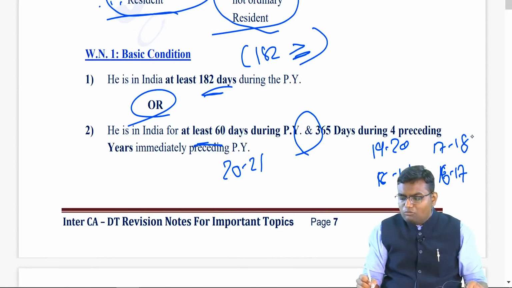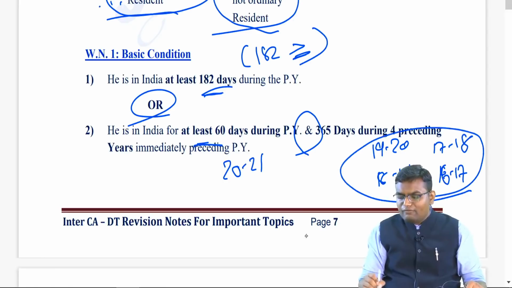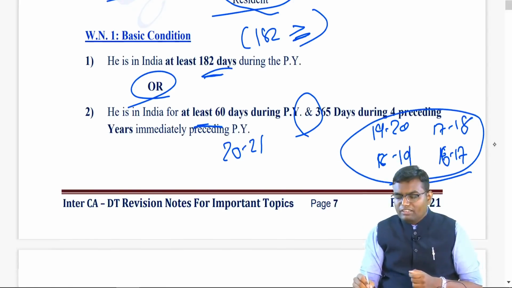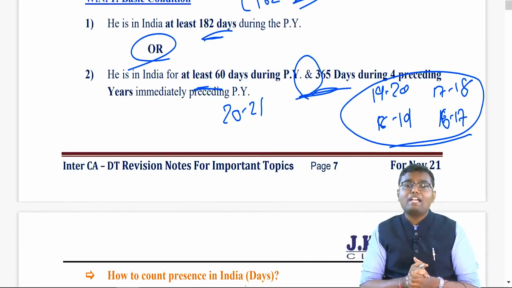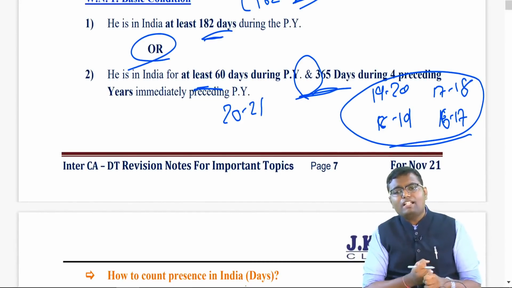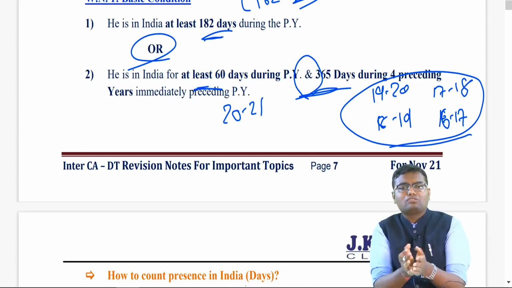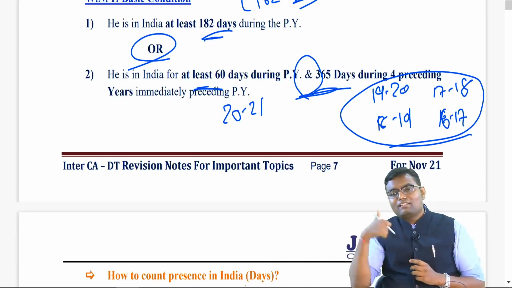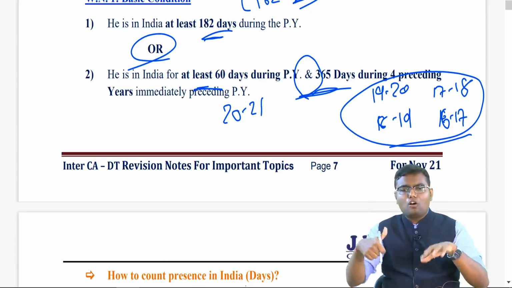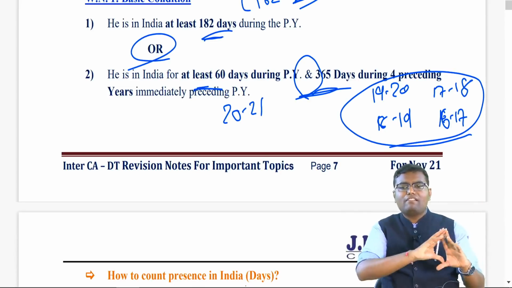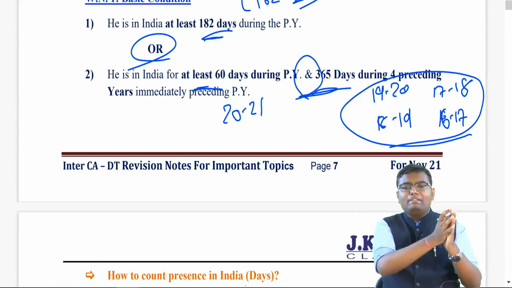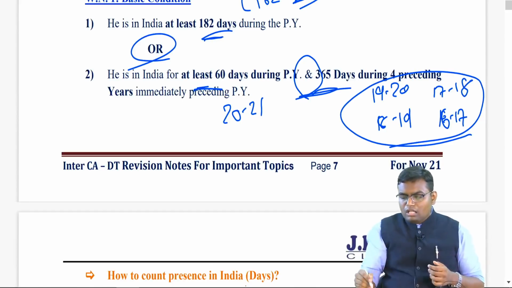I have to see how many days I was there in these 4 years combined. If in these 4 years combined I was there in India for at least 365 days, I become resident. If I do not satisfy this second condition also, then I become non-resident. So first at least 182 days, or 60 plus 365: 60 in this previous year, 365 combined in the 4 immediately preceding previous years. I have written one example.